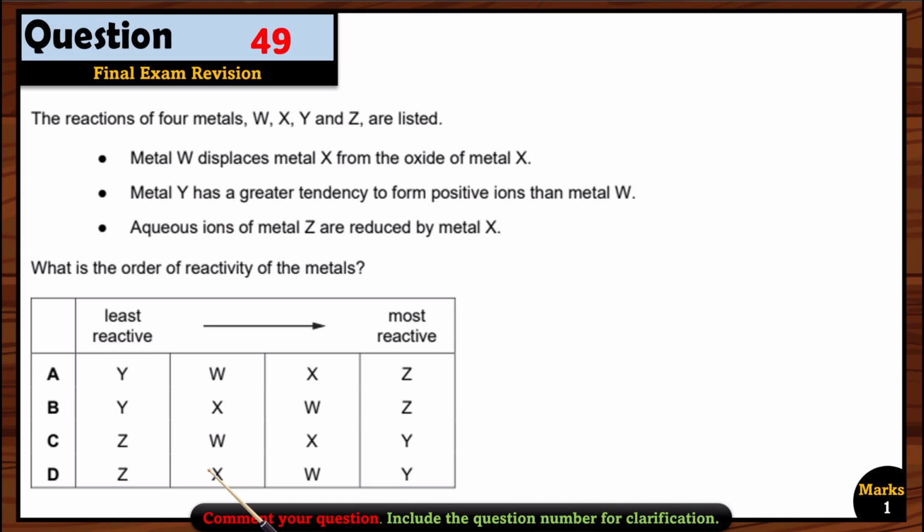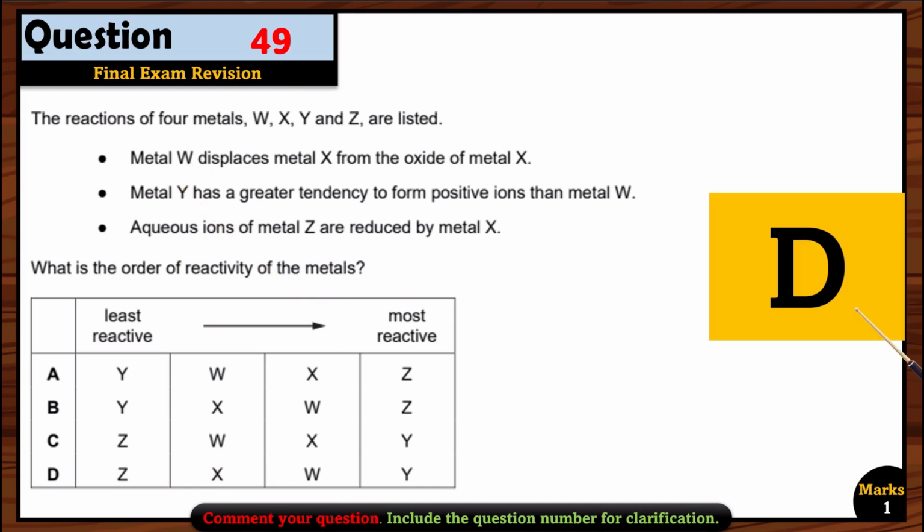So C or D option can be right. So first Z, then we have X, okay, so that's why D option is correct. And after X, we have W, and then after W, we have Y. So that's why option D is the correct option here.